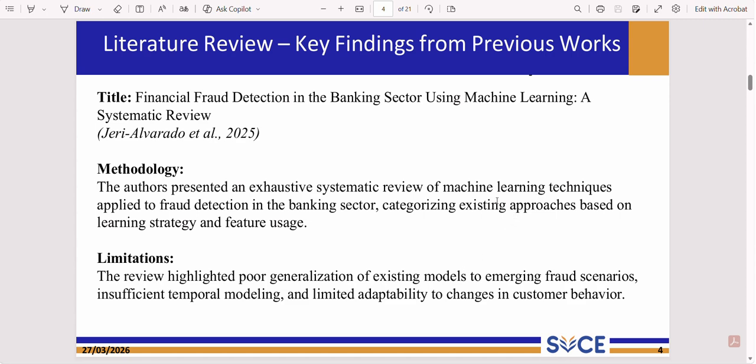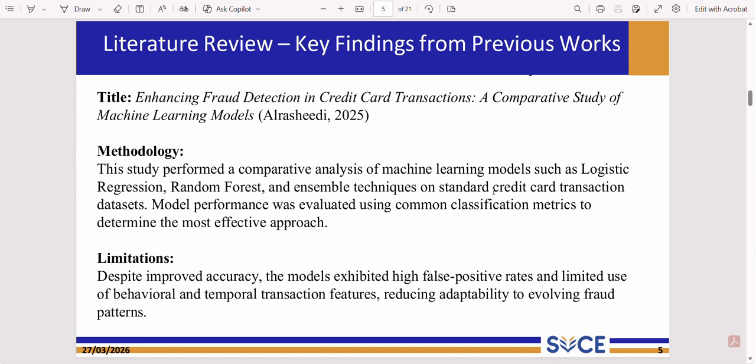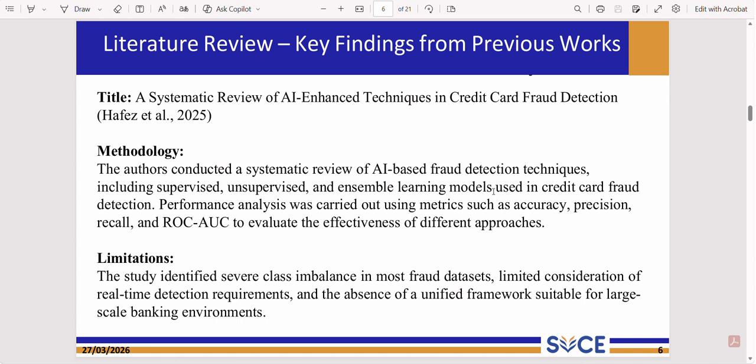The literature survey analyzed several recent fraud detection studies using ML, DL and AI based techniques, and existing work mainly used models like logistic regression, random forest, XGBoost, and ensemble methods for banking and credit card fraud detection. Most studies achieved very good accuracy but struggle with high false positives, poor adaptability to new fraud patterns, and insufficient temporal analysis. Researchers also highlighted issues such as class imbalance and lack of real-time detection capabilities. These limitations motivated the development of a more robust and hybrid detection framework.